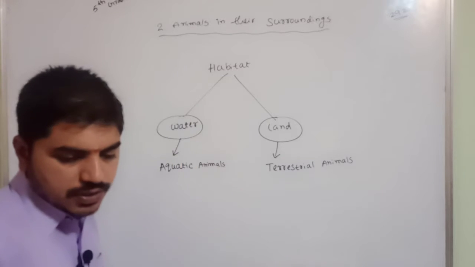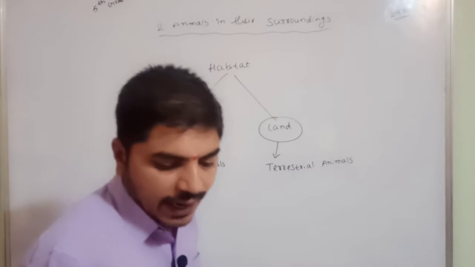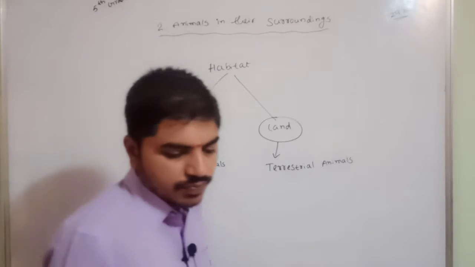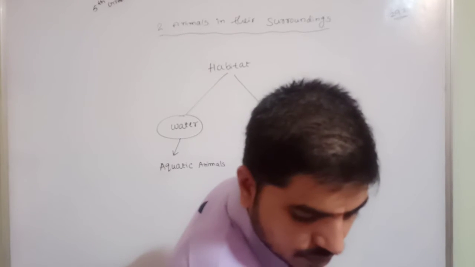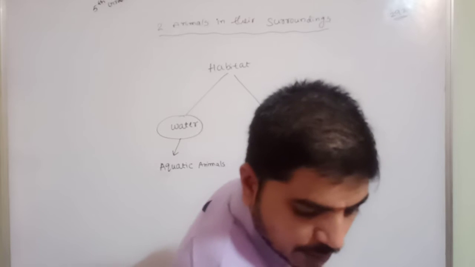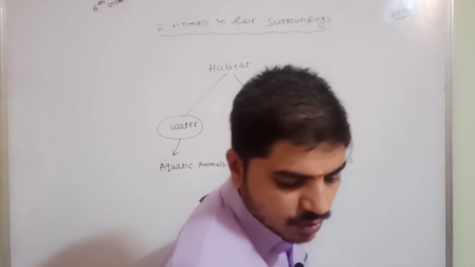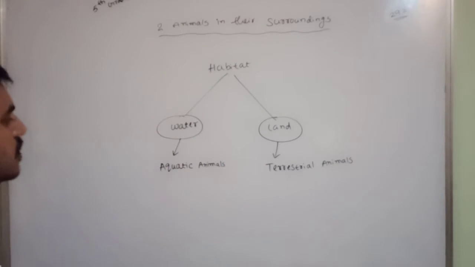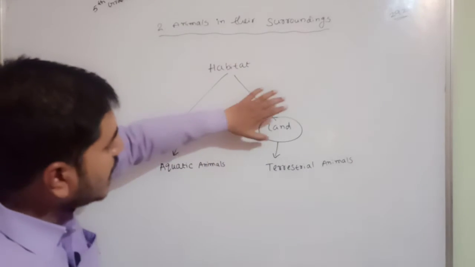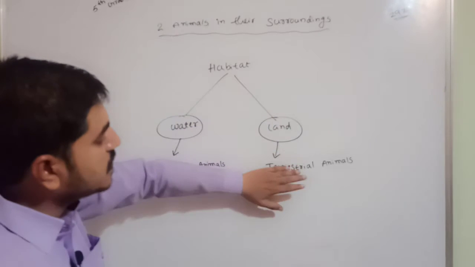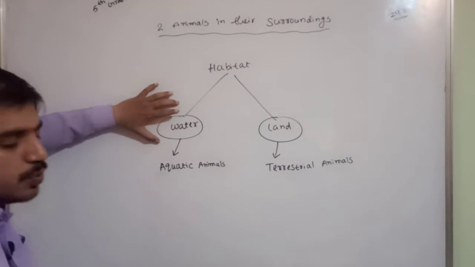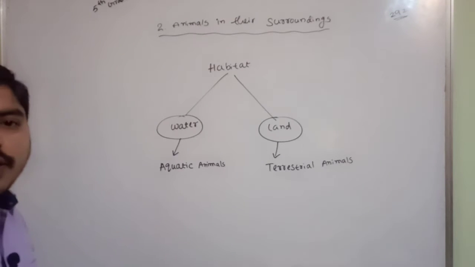Okay, some animals that can live both on land and in water are called amphibious animals. What does it mean? For example, on land, the one which is right to live there is called a terrestrial animal, and if only in water it is right to live, that is an aquatic animal.